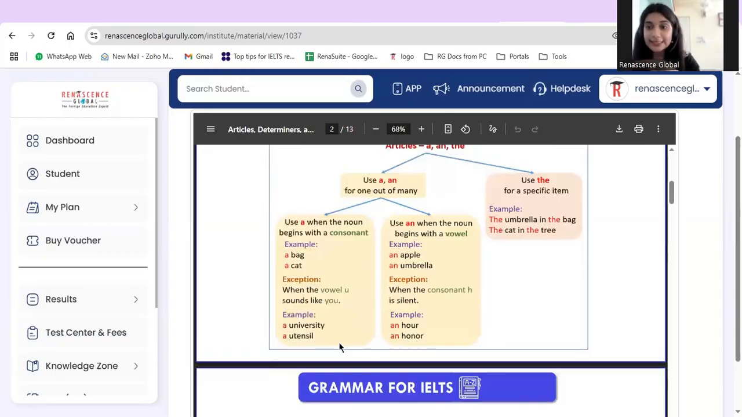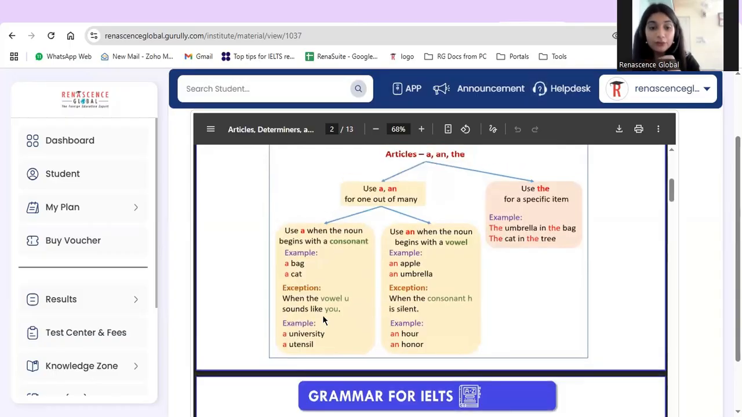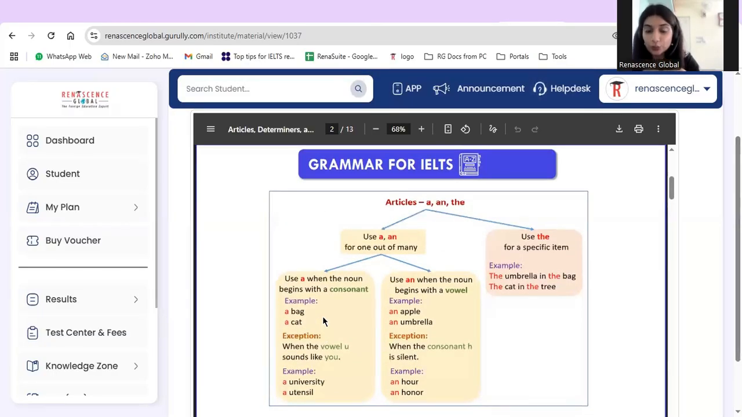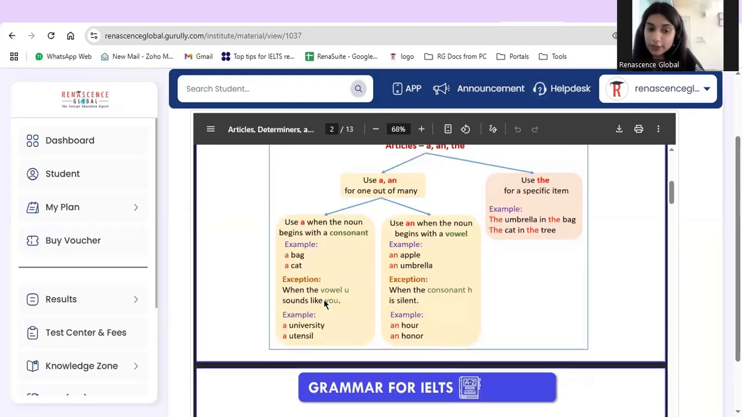Now we have some exceptions in this. When a vowel sounds like u, then we use a before the noun. For instance, a university, a utensil, right? So we will use a as an article. On the other hand, if we talk about an, when a noun begins with a vowel, an apple, an umbrella, an exception, we use an as an article.